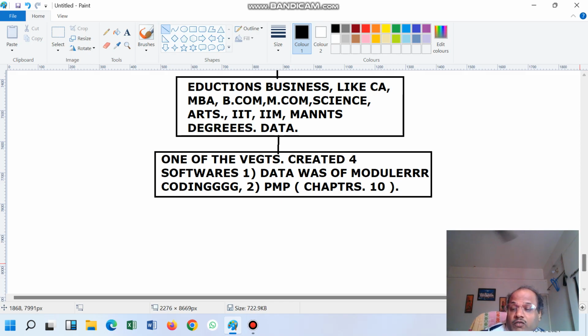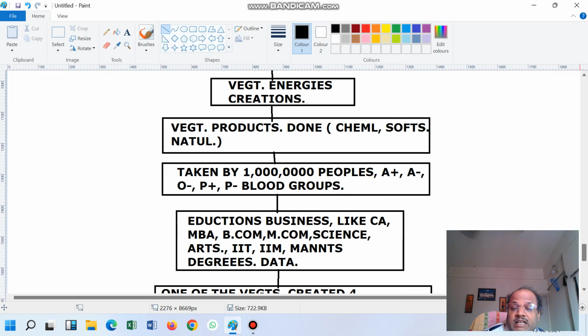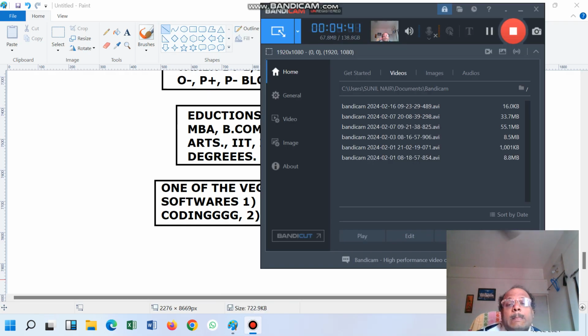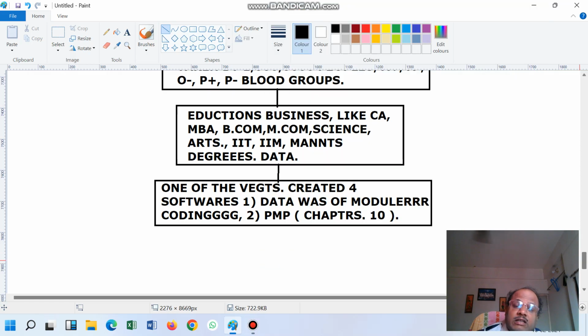So one of the software companies started this concept. They told them, do one thing, from that mall have this vegetable. So they had that vegetable, and after some days he became a very good modular level coder.